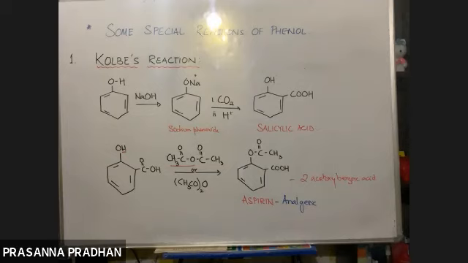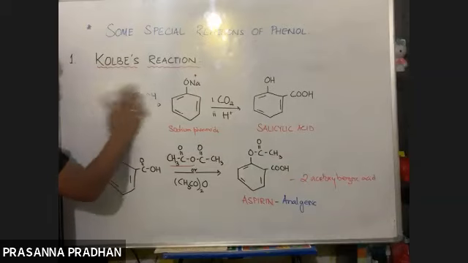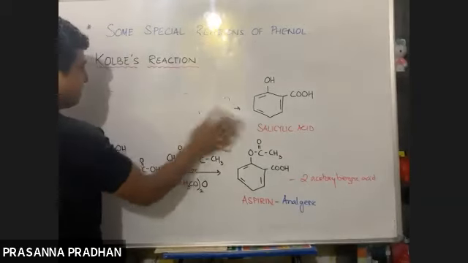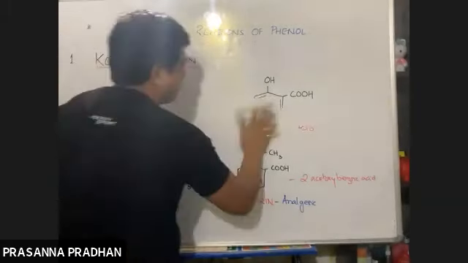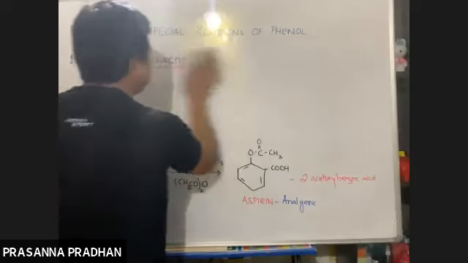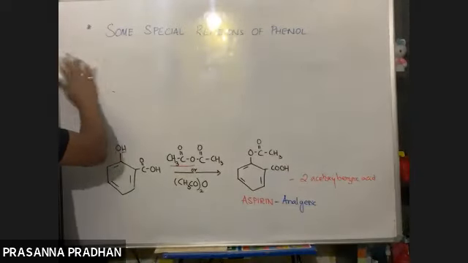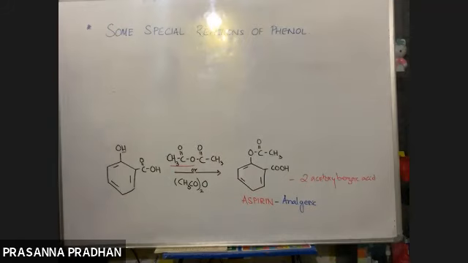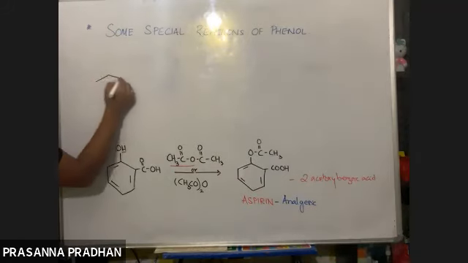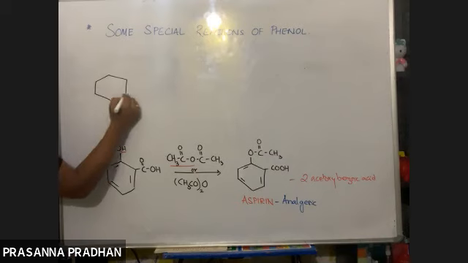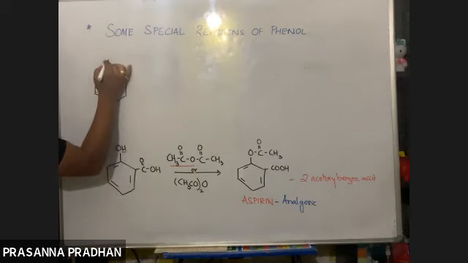Okay. So I'll just conclude today's class with one more reaction. Now we know this salicylic acid is really important, because an important compound is formed from salicylic acid.